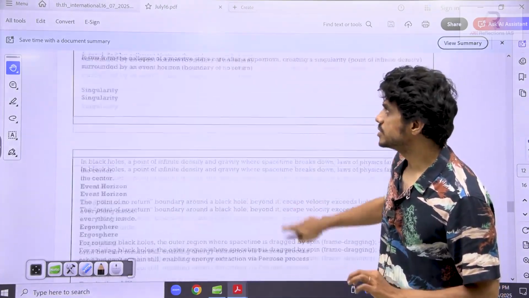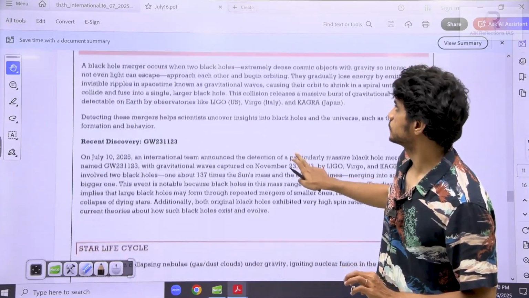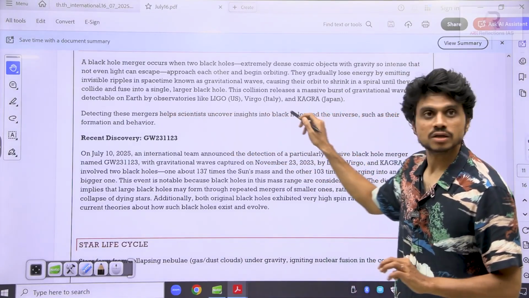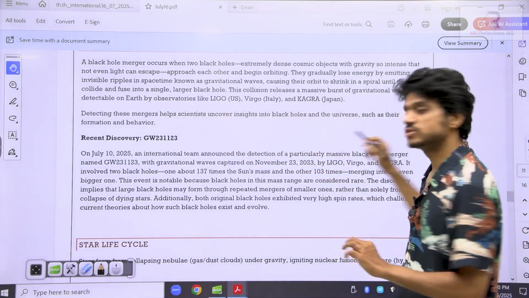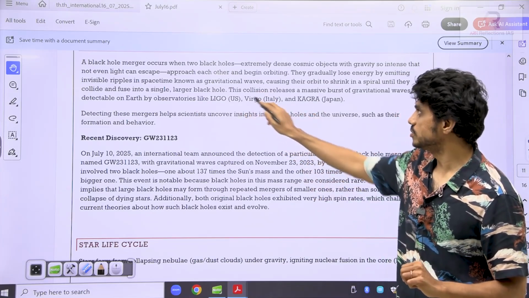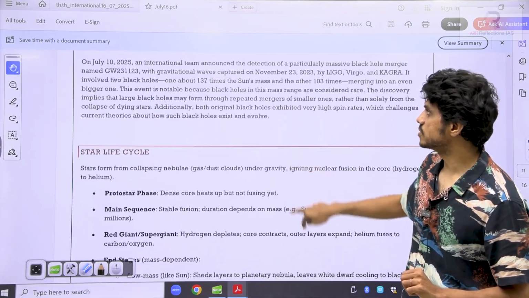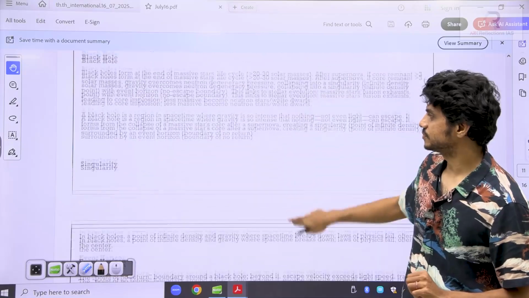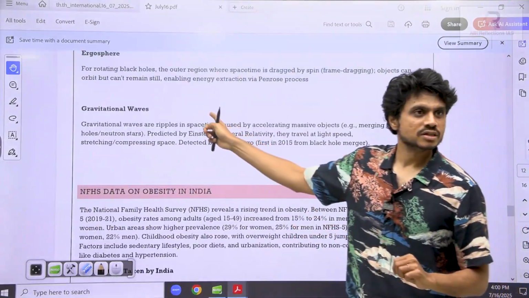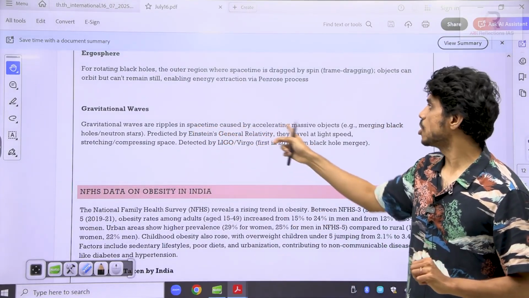You see here in this data itself, these are the observatories: LIGO, Virgo, Kagra. They are the observatories for gravitational waves. LIGO, Virgo, Kagra, these are very important. What are gravitational waves? These are ripples in space-time caused by massive objects.